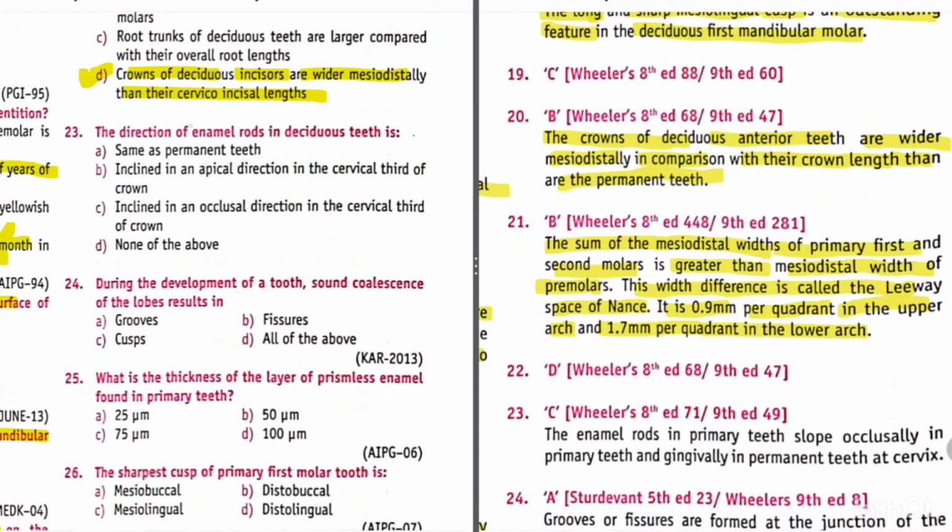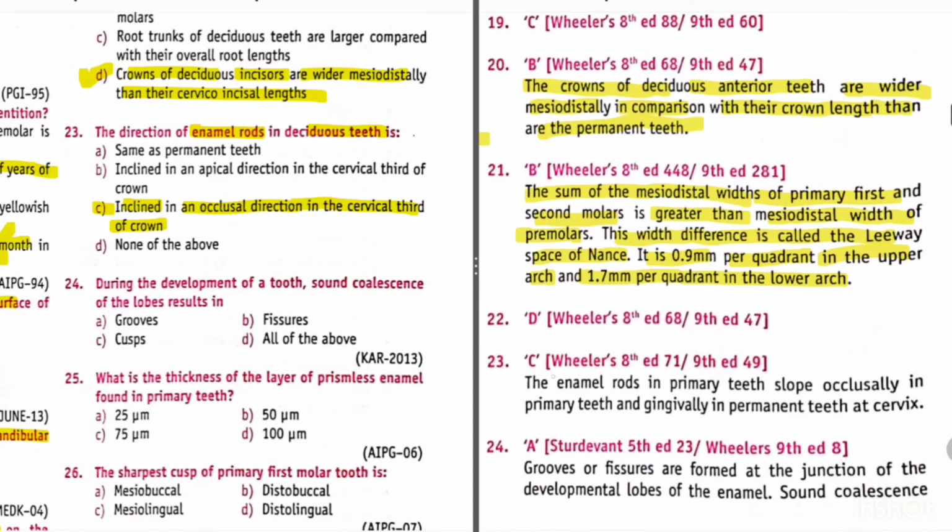Question 23. The direction of enamel rods in deciduous teeth are. So its answer is C. Inclined in an occlusal direction with the cervical third of the crown. So we know that the enamel rods in primary teeth slope occlusally in primary teeth and gingivally in permanent teeth at the cervix.